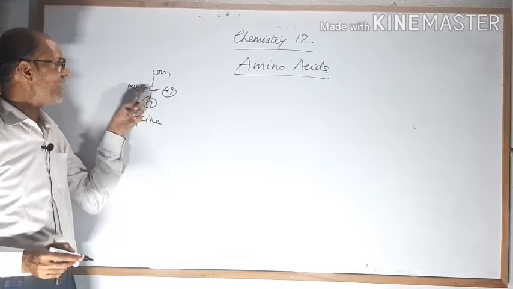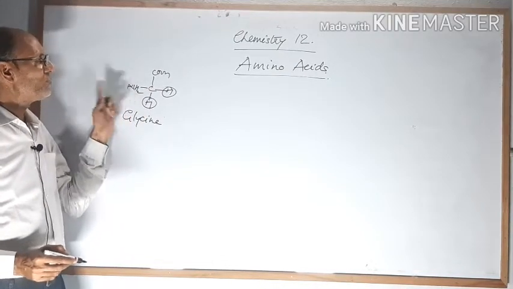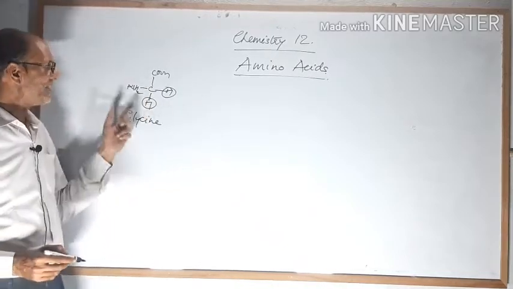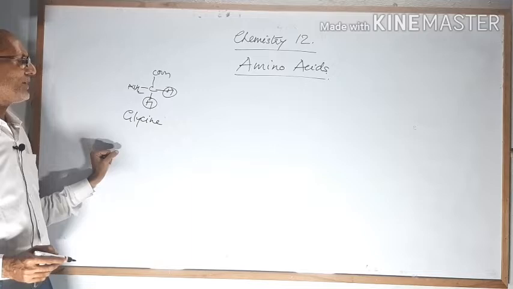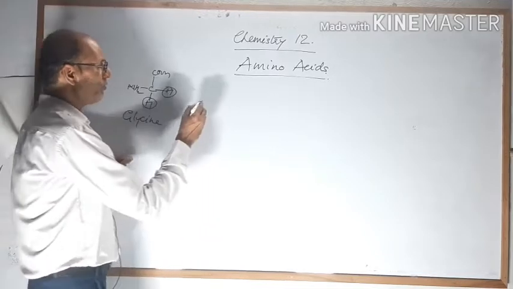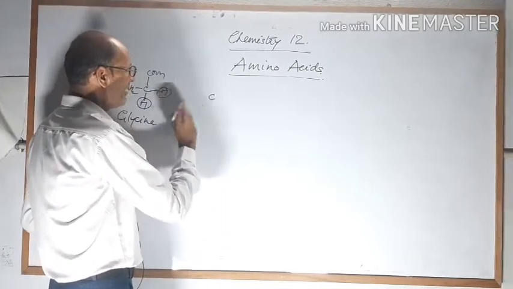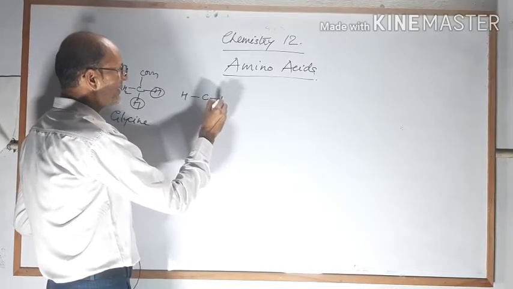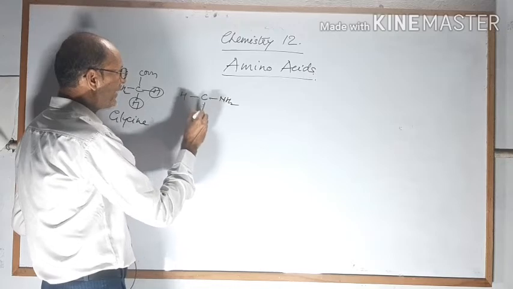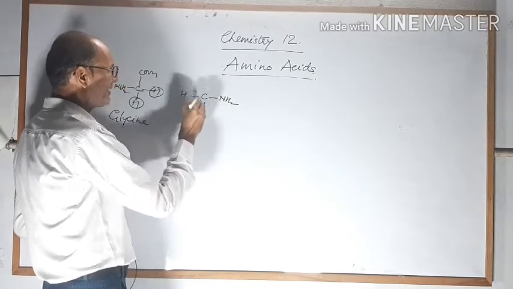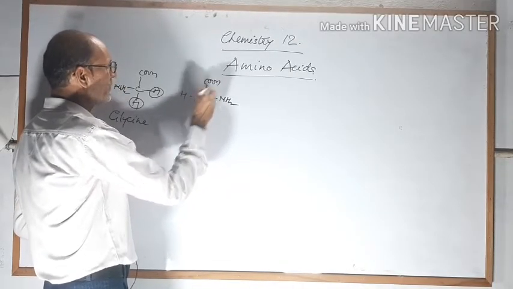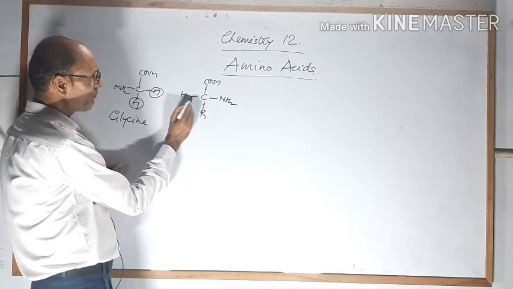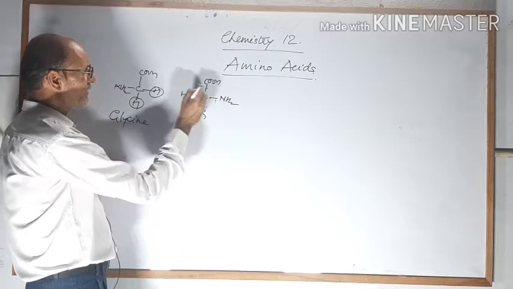A chiral carbon must have 4 different groups. So dear students, all the amino acids except glycine show optical isomerism. How? Other amino acids have 1 H, 1 amino group, 1 alkyl group or any other group, and 1 COOH group. So it is a chiral carbon because the 4 bonds have 4 different groups.